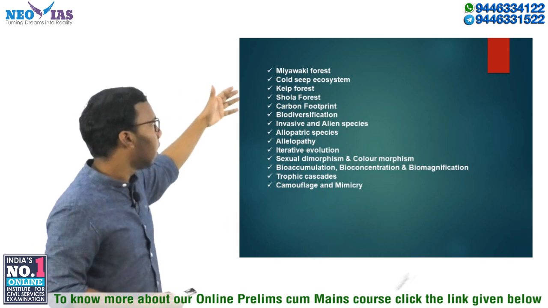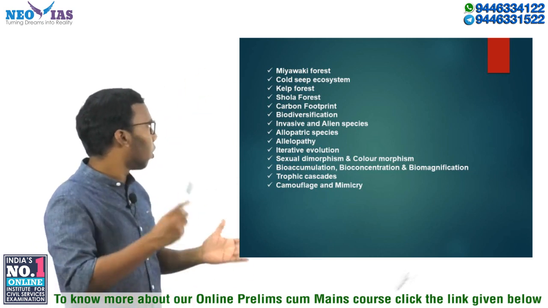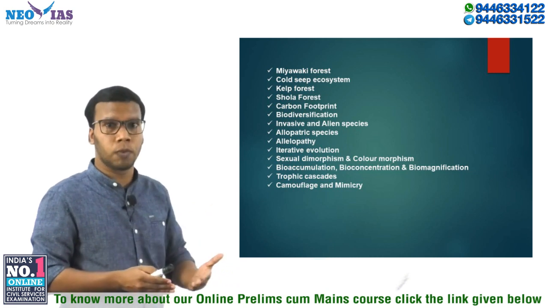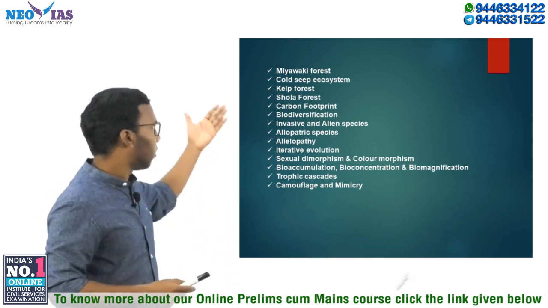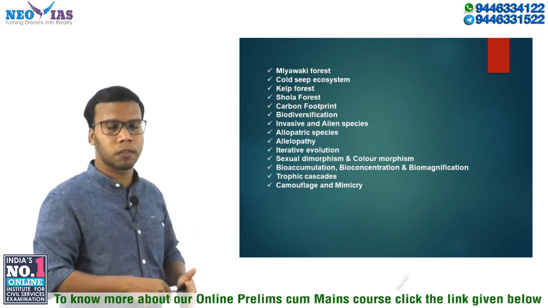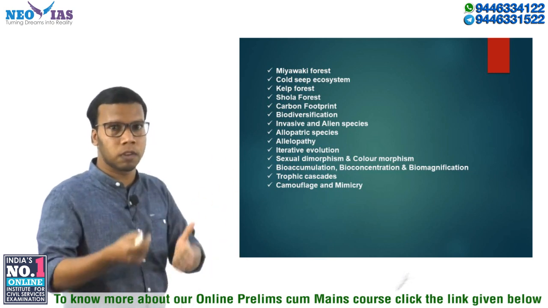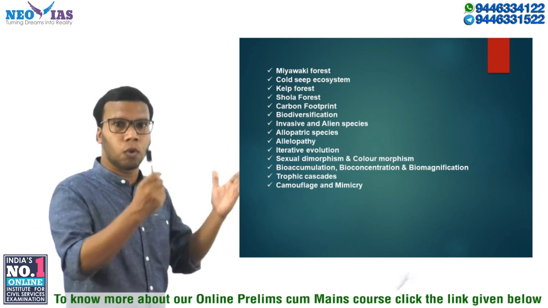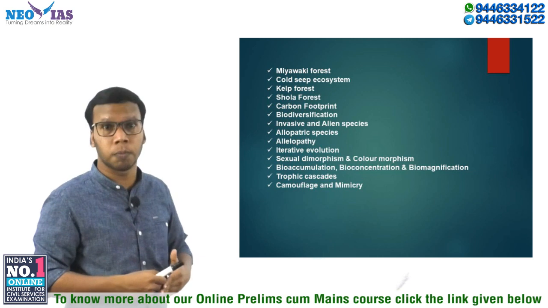Then we have the shola forest. Where is it located, in which part of India can we see the shola forest? What is the peculiarity or the characteristics of this shola forest? What is the relation of the shola forest with rivers and their perennial flow, that is, with the perennial flow of some rivers in India?